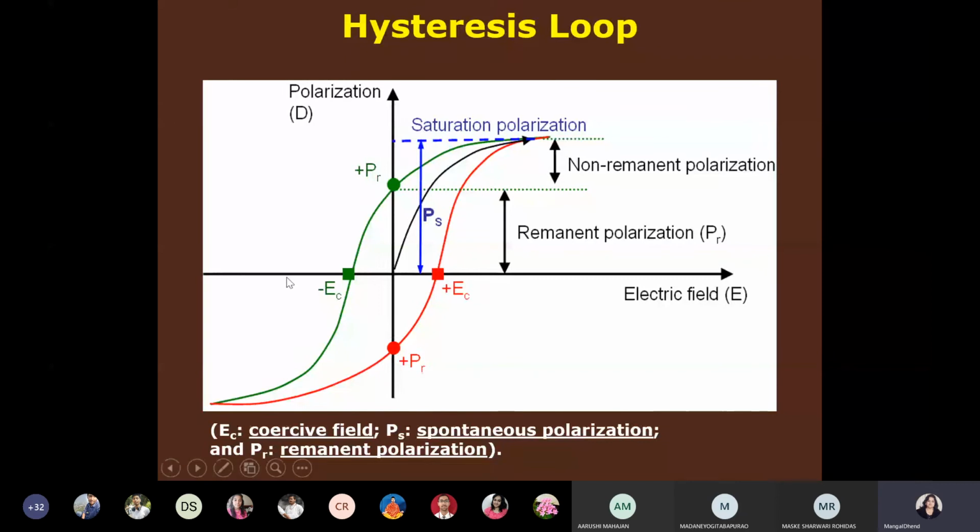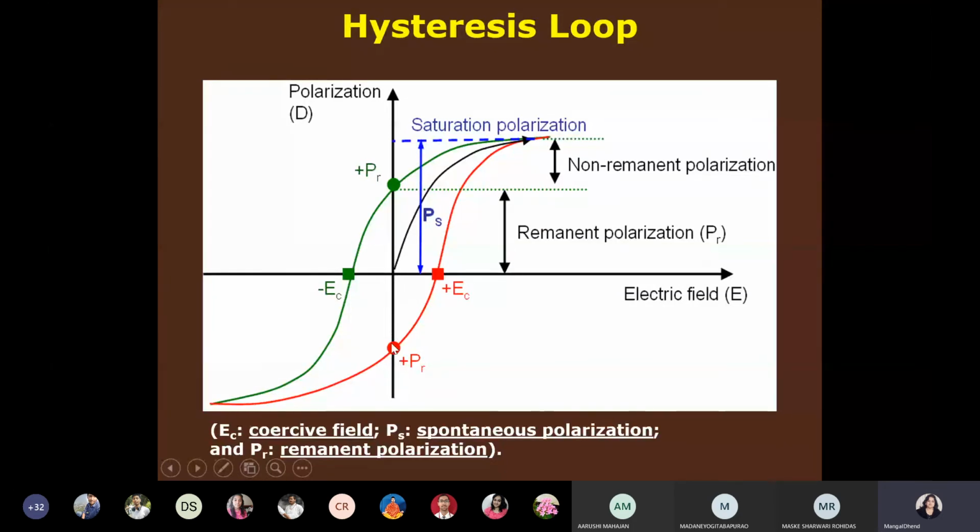Now again you try to reduce the electric field which was applied in the reverse direction. You go on reducing the negative electric field intensity now, and the curve will be traced like this. And at this position, even if the applied electric field is 0, polarization is there, remnant polarization, but with a negative sign. Earlier it was this, now here it is negative polarization.